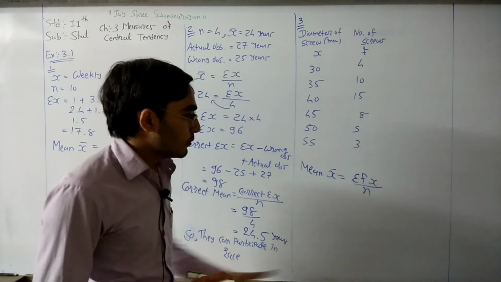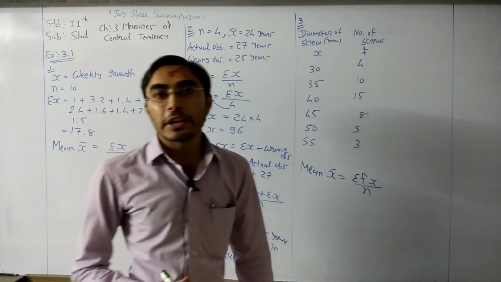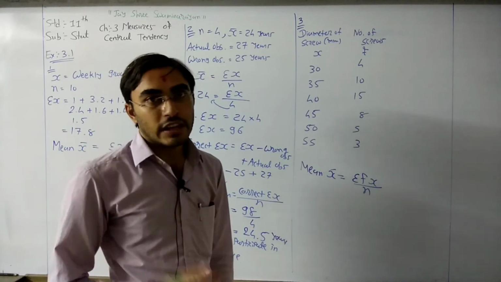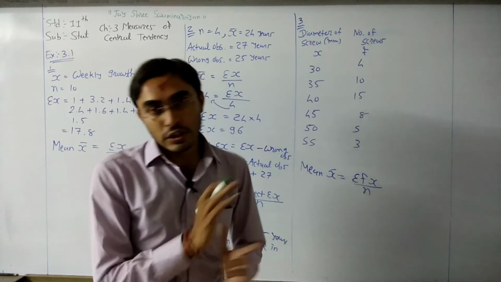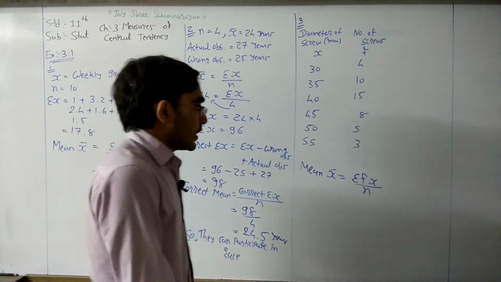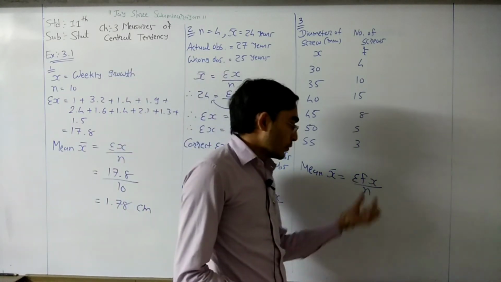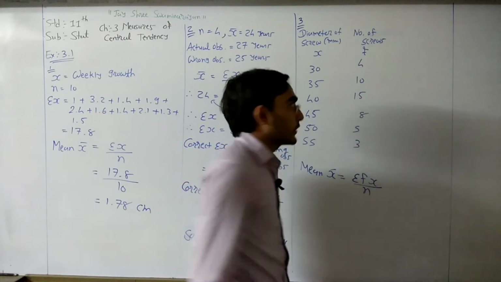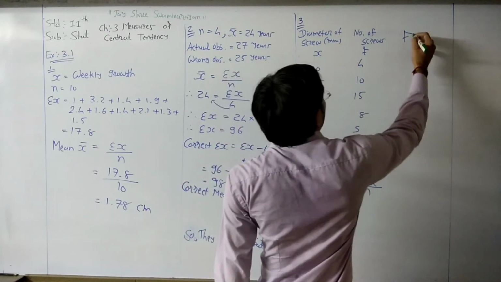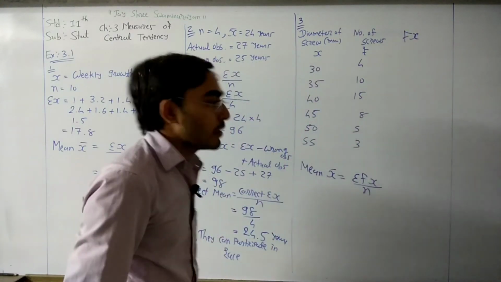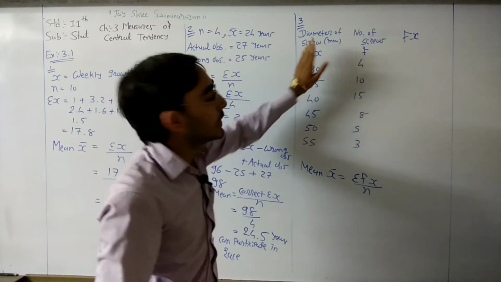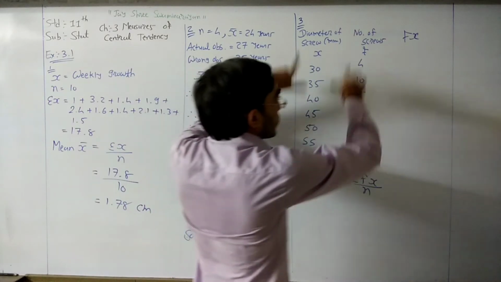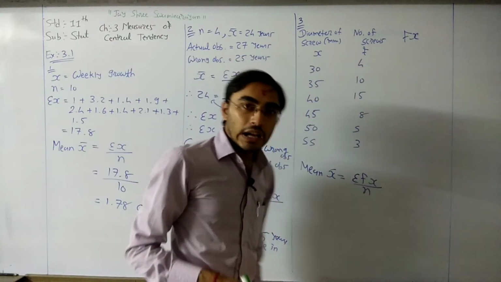So now first of all we need to find the multiplication of f and x. After that we want the addition, and we want the total number of observations. First of all we just need to multiply f and x, so our third column is fx. Here we have f and here we have x, so we need to multiply these two columns and write the answer here.